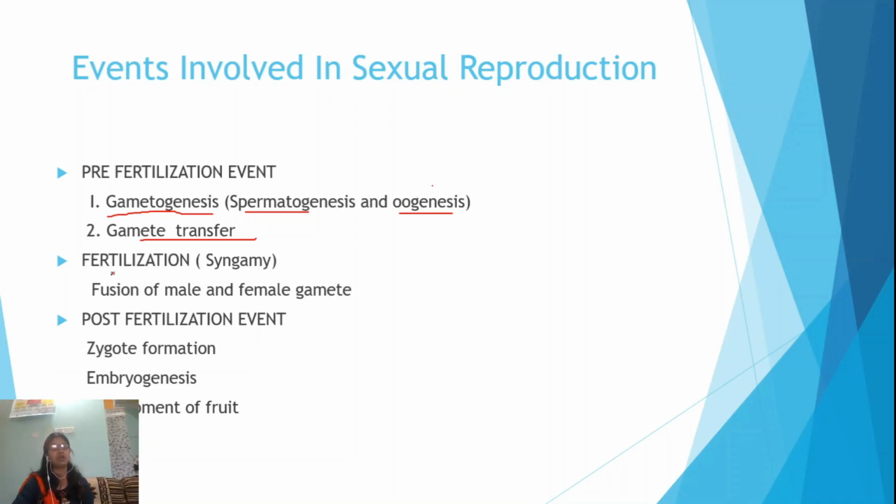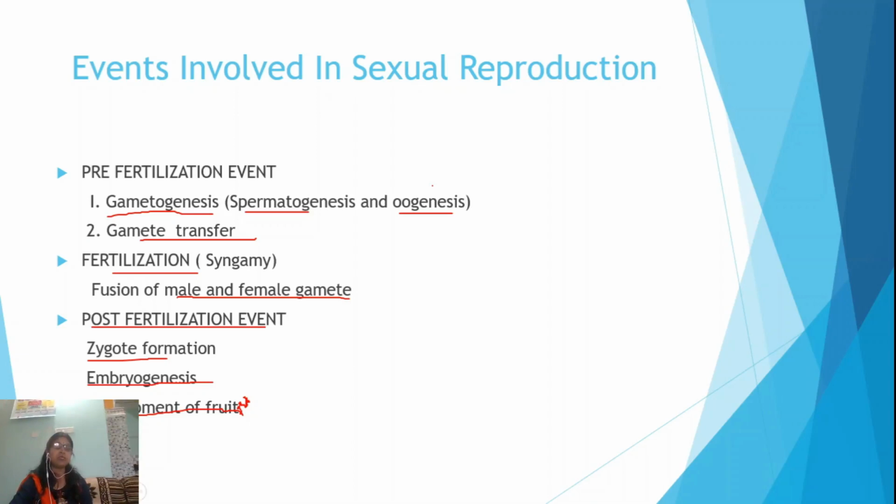Now it will proceed towards the second step, that is fertilization or syngamy. Fusion of male and female gamete is known as syngamy. The product is zygote. Now it will proceed towards the next, that is the post-fertilization event. Here the product is zygote. This zygote will undergo the developmental process to form the embryo, known as embryogenesis, and finally it will give rise to the new individual or the development of fruits, etc.